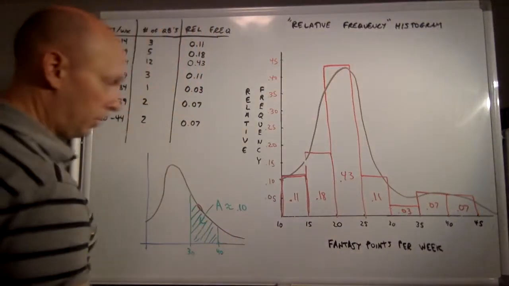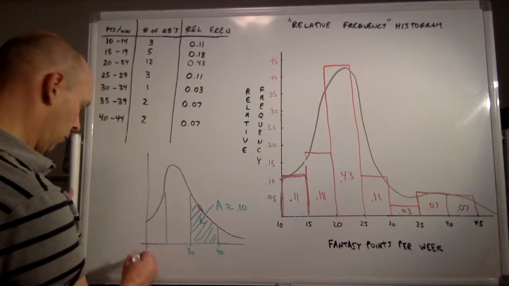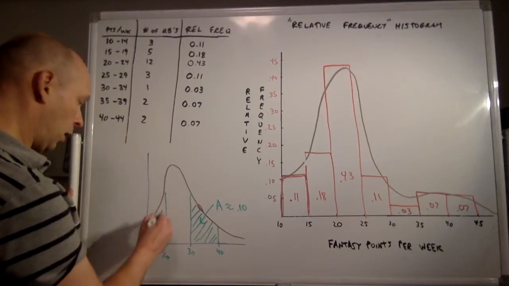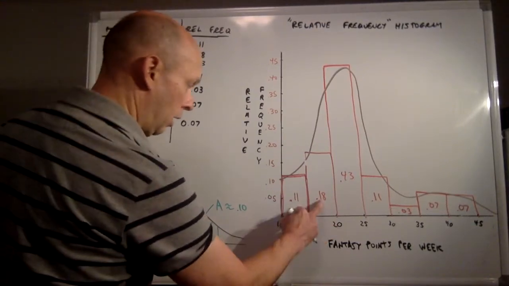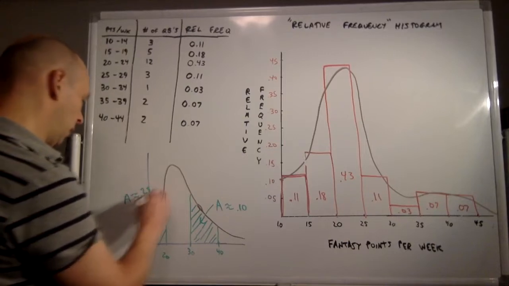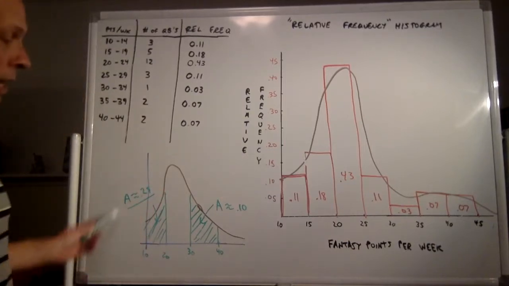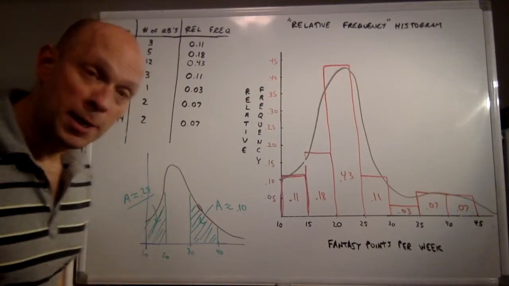Similarly, if I went between 10 and 20, let's say 20 was here, and 10 was here. If this was a good model, this area would be somewhere in the neighborhood of 29%. Probably not exactly 29%, because again, we're talking about a model here, right? And this is how density curves work.